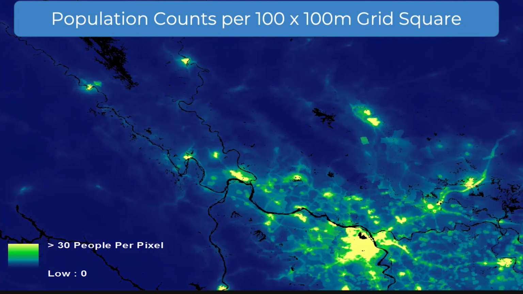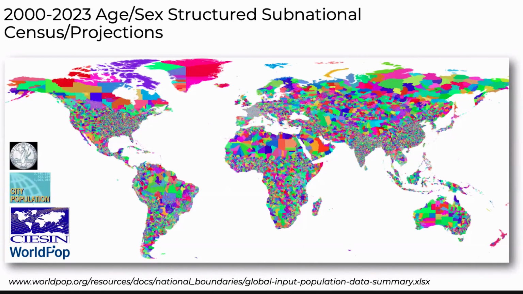And so within the analysis we're presenting here today, we're making use of global data sets that we've produced that involve an assembly of age and sex structured subnational census data, official estimates, projections across the world. And we're right in the middle of a process at the moment of collecting millions more of these units from the 2020 round of censuses.